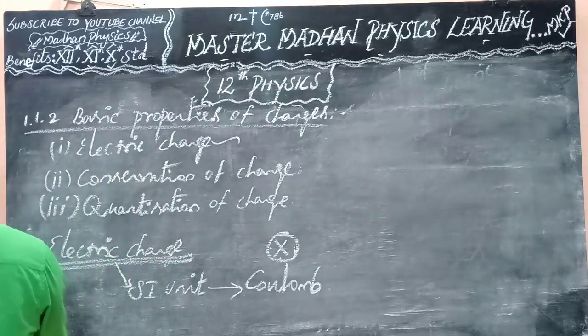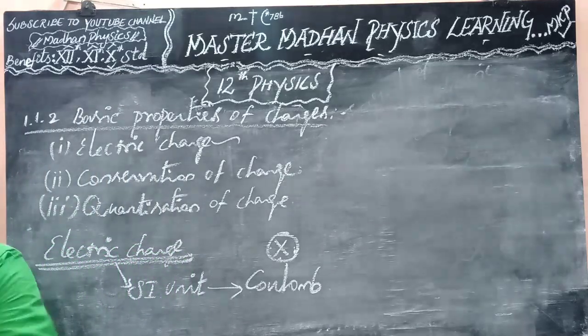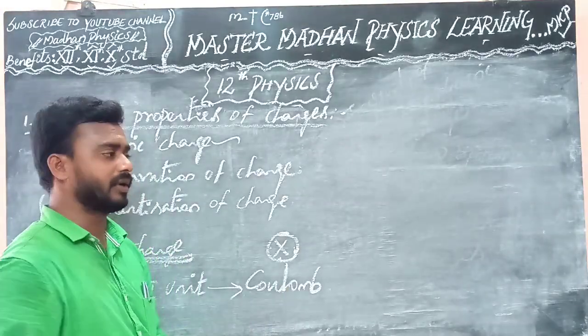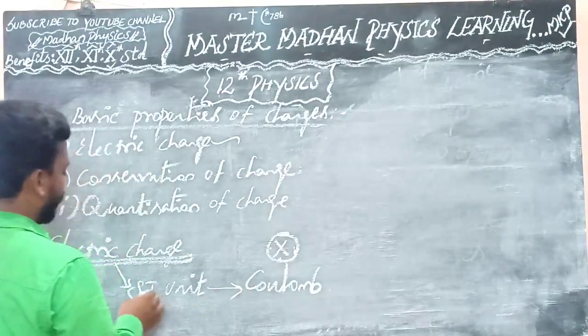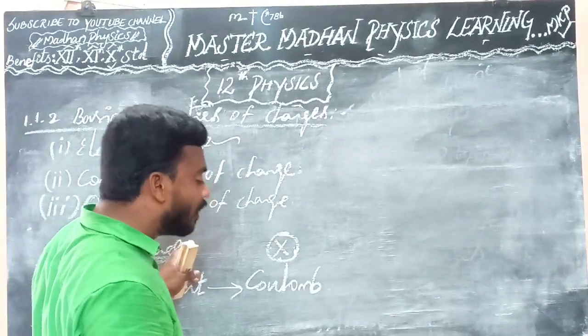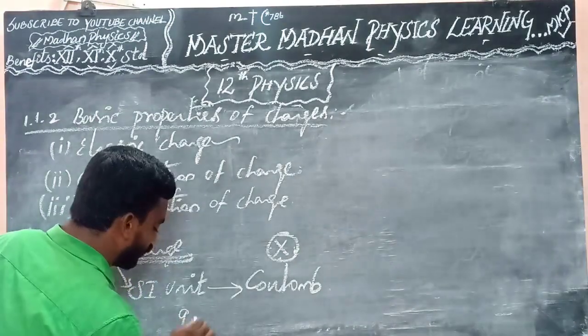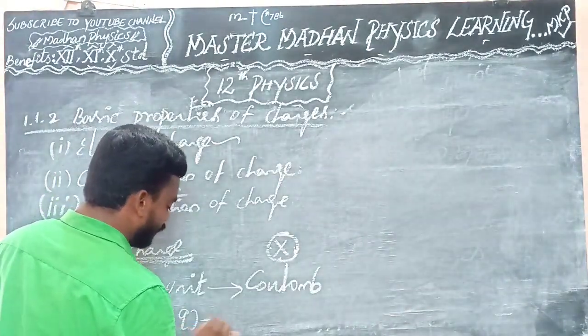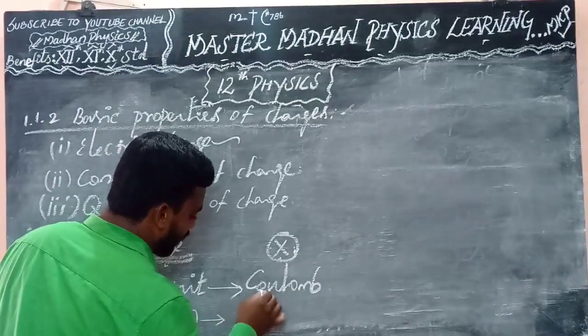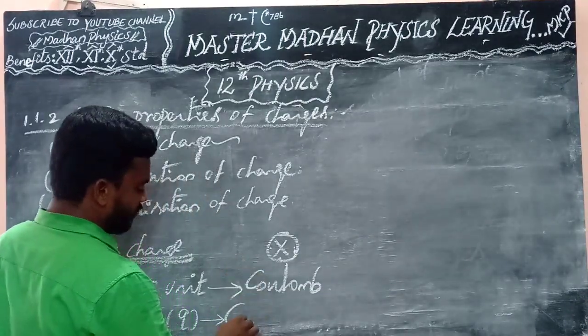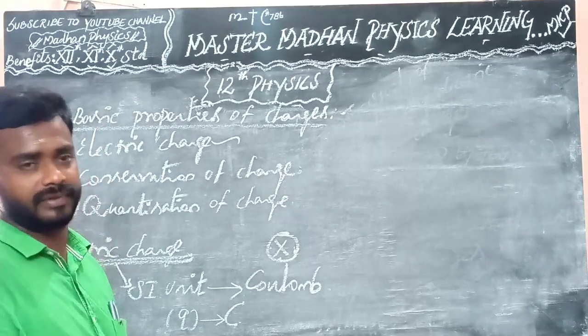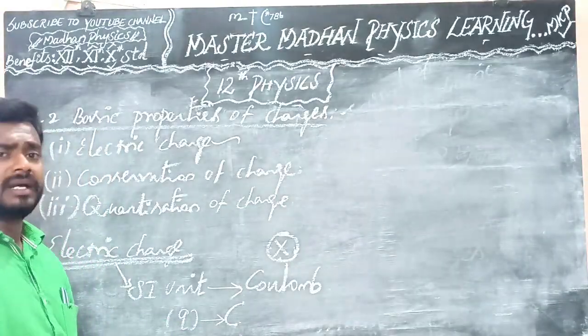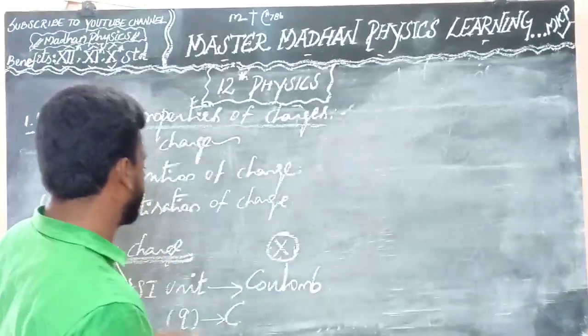The SI unit of electric charge is coulomb. We represent the symbol of charge as Q, which you know very well from your previous standard. For this, the unit is C, capital C, coulomb. So this is the electric charge.